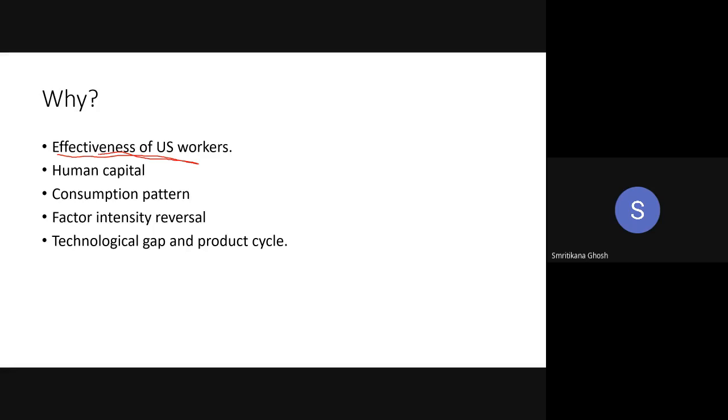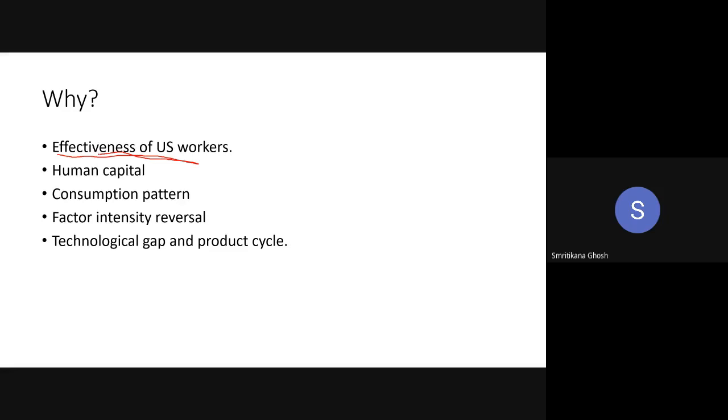If you are not trying to measure labor availability in terms of W by L, and you are just trying to measure in terms of efficiency, that is W by APL and R by APK. W by APL divided by R by APK is the measurement in terms of efficiency. Then that is less because your productivities are so high.